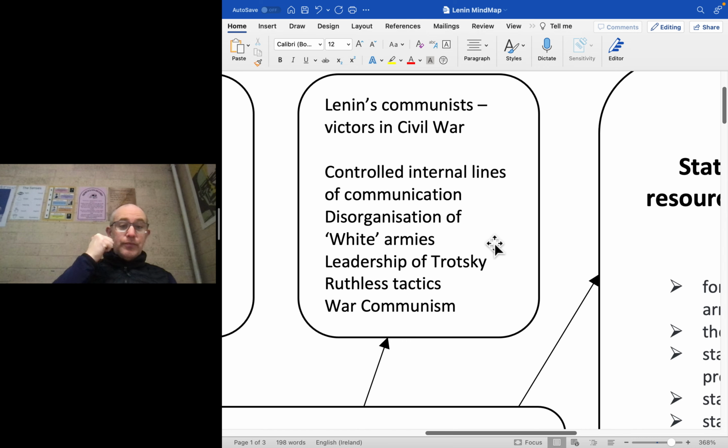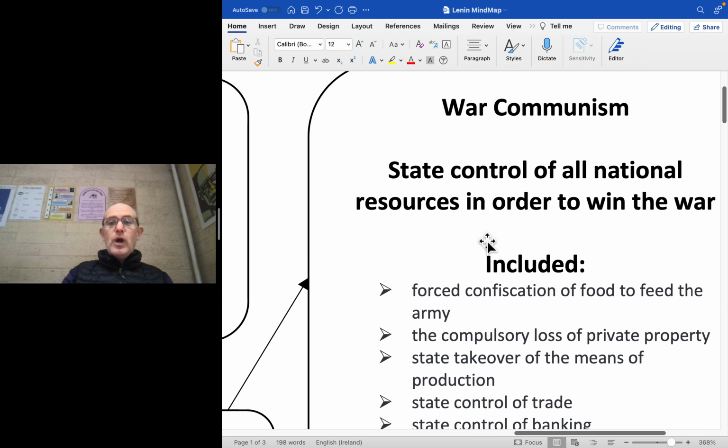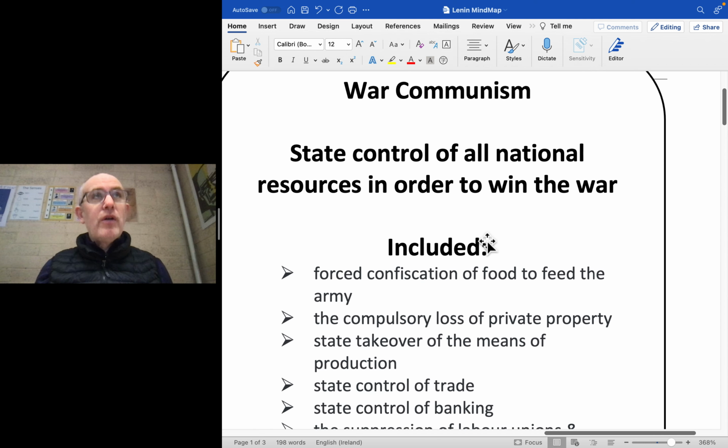Why were they victors? They controlled the internal lines of communication. The white armies were disorganised and didn't cooperate well enough to maximise their power and their operational qualities. Trotsky was a brilliant wartime leader. The Bolsheviks employed ruthless tactics, and they brought in war communism, which is illustrative of those ruthless tactics. What was war communism? It was state control of all national resources in order to win the war.